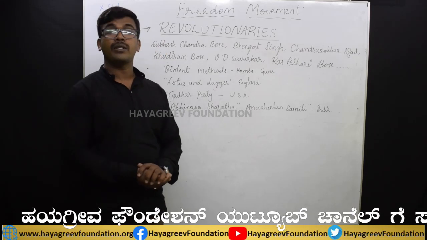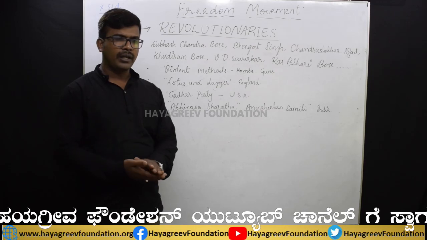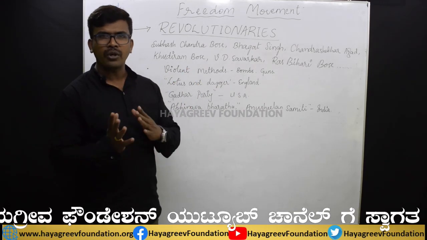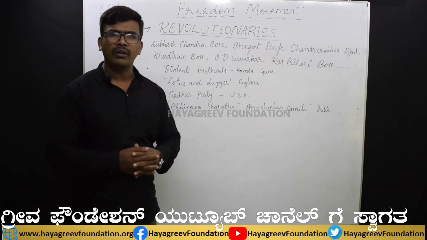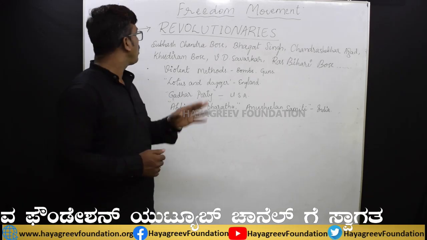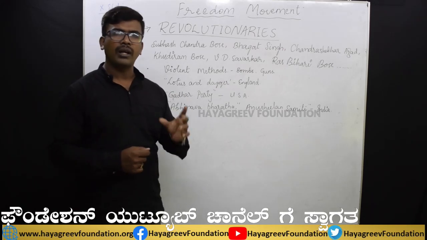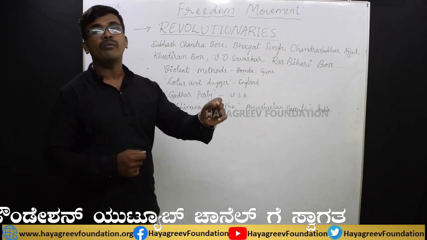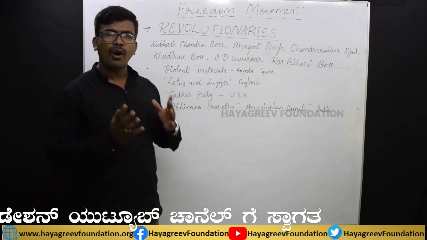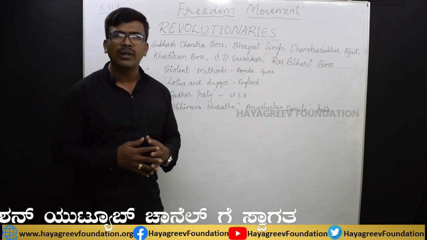Students, after discussing the radicals, let us discuss the revolutionaries. Revolutionaries are entirely different compared to moderates and the extremists or radicals. Why? Because moderates and radicals used the non-violent method, but the revolutionaries decided that without following the violent method, we are definitely not going to get freedom for our country. Hence, they decided to follow the path of violence. Because of this, they used bombs and guns to achieve their goal.